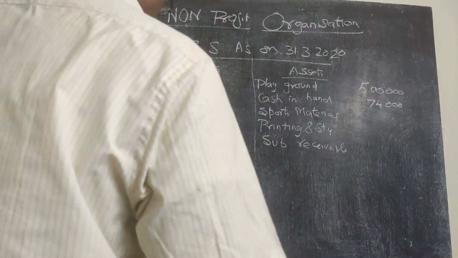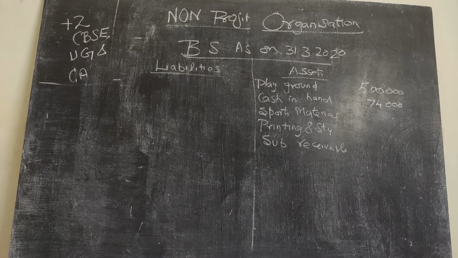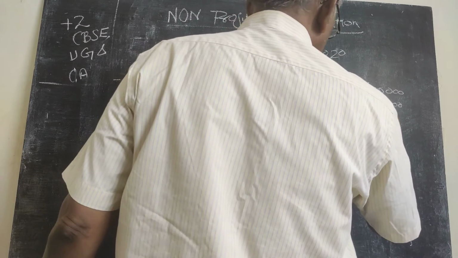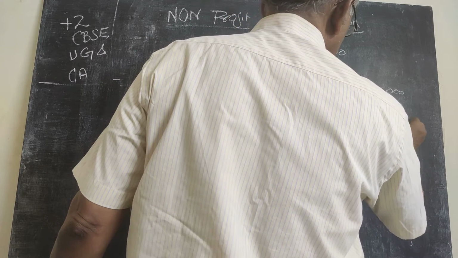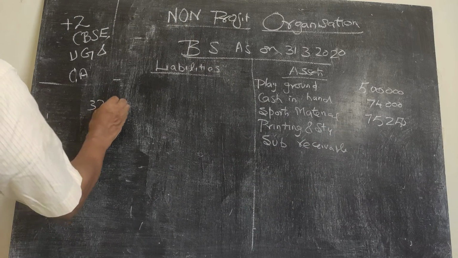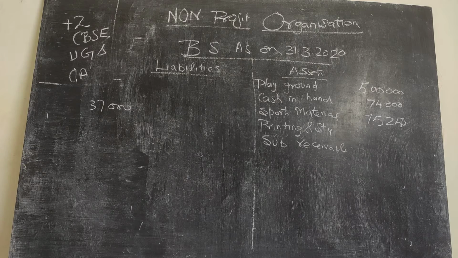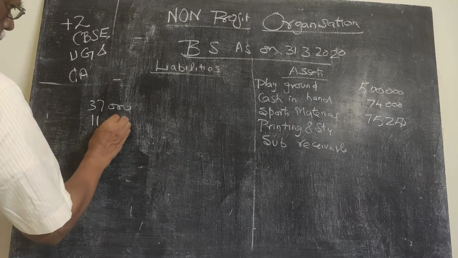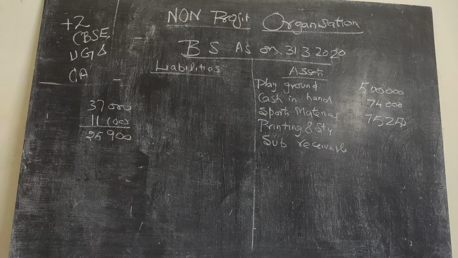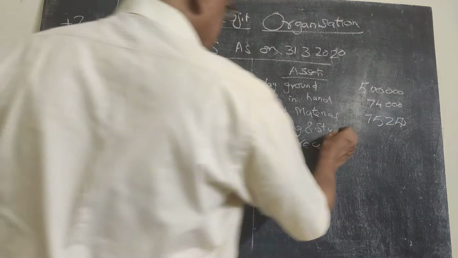Sports material, we have worked out the figure. 1,50,500 is the figure. 50% we have written off, so the remaining sports material you have to take, 75,250. Printing and stationery, totally I think 37,000. Out of that we have written off 11,100. So the balance 25,900 will come here as printing and stationery.